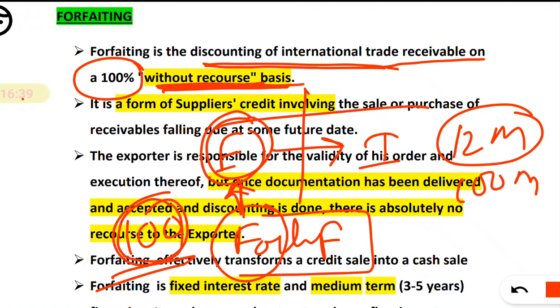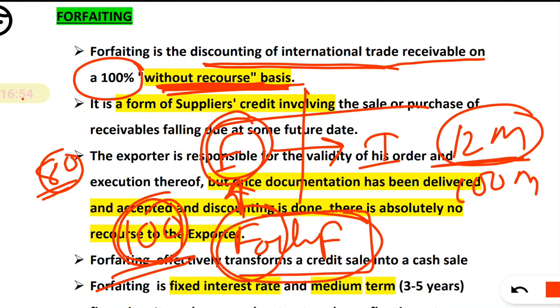In factoring, what we have said, it is up to 80 to 90%, but forfeiting is 100%. And here, without recourse means what? Instead of waiting 12 months, the forfeiter will give 100% to the exporter, and collection of that 100 from the importer is now the responsibility of the forfeiter.